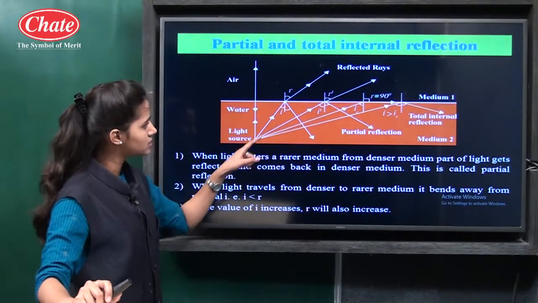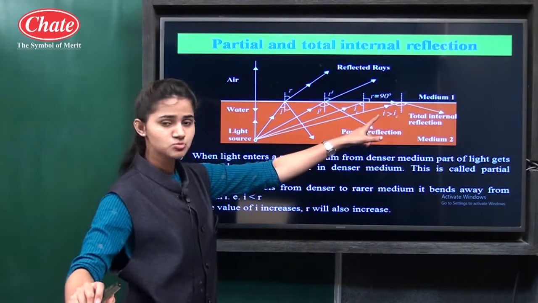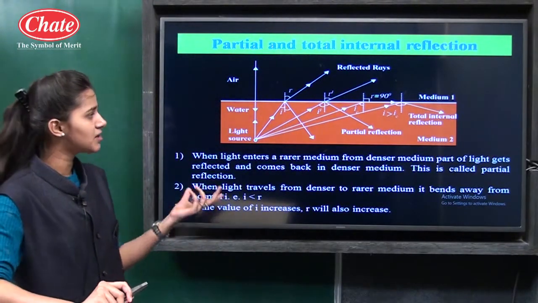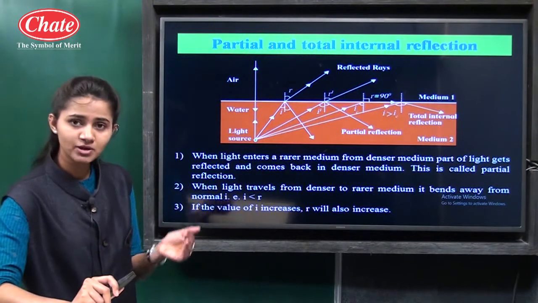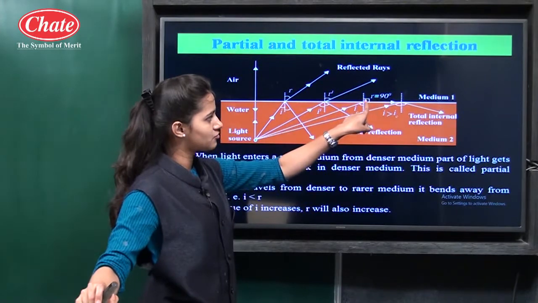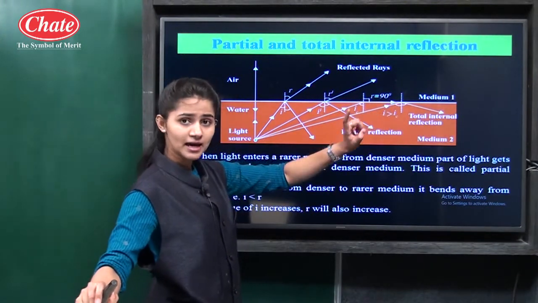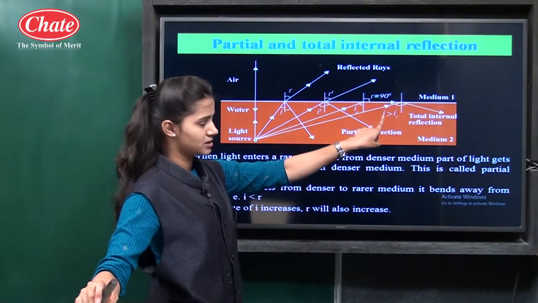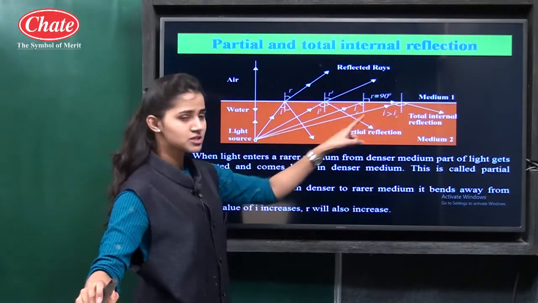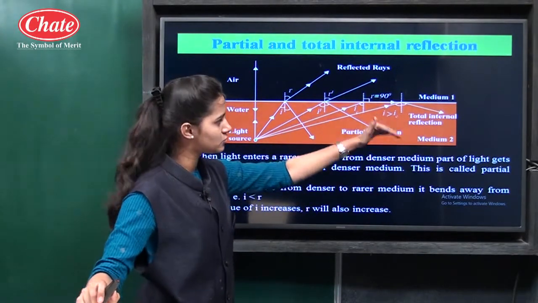Then further, if the angle of incidence increases and is more than the critical angle, then what will happen? Ultimately, the angle of refraction will be greater than 90 degrees. If the angle of refraction is 90 degrees, then the ray will travel along this line. And if the angle of incidence is greater than the critical angle, then the whole light coming from this source will get reflected back again into the same medium.